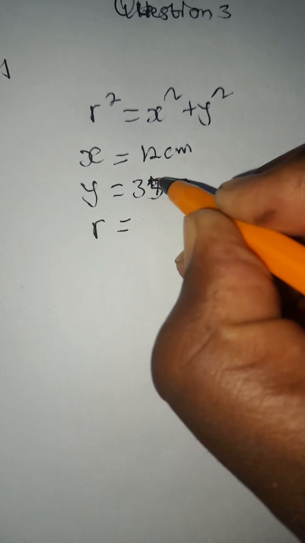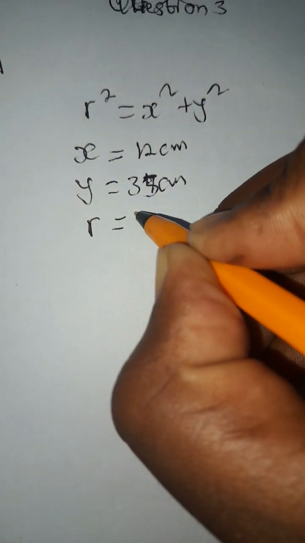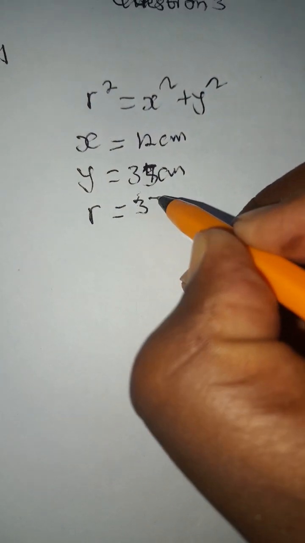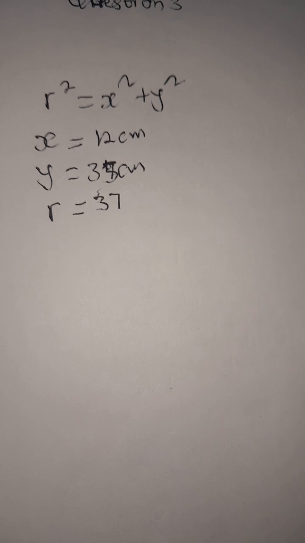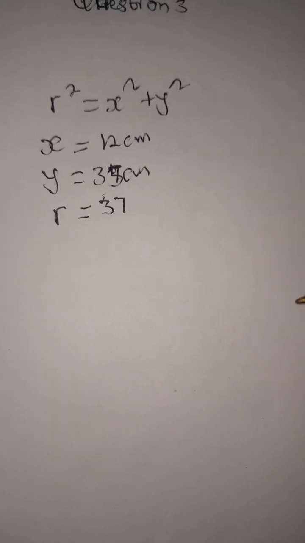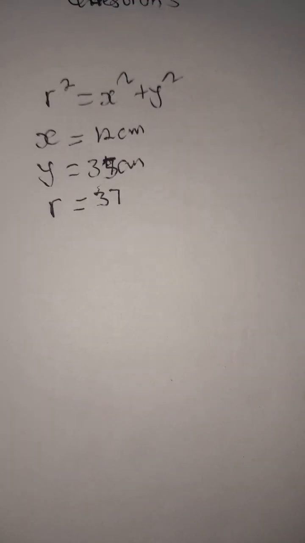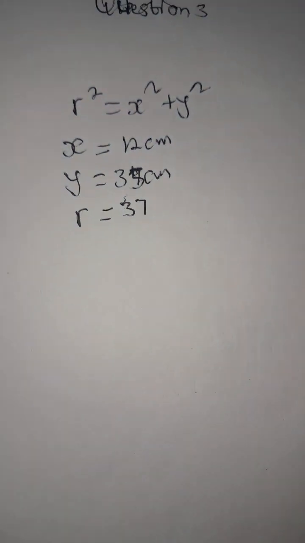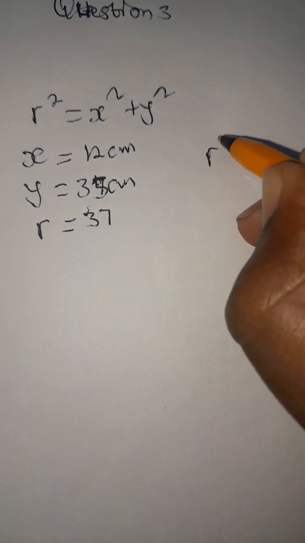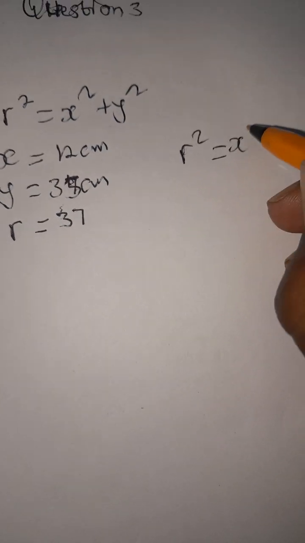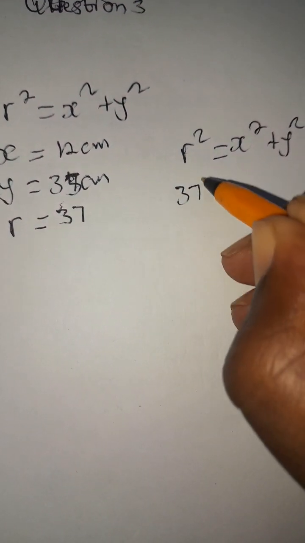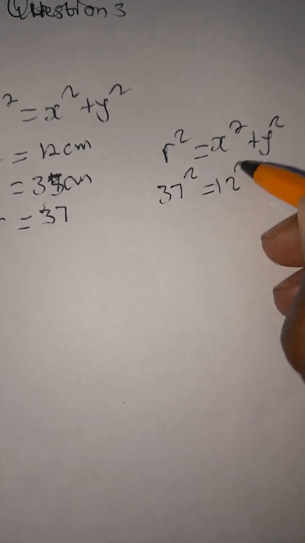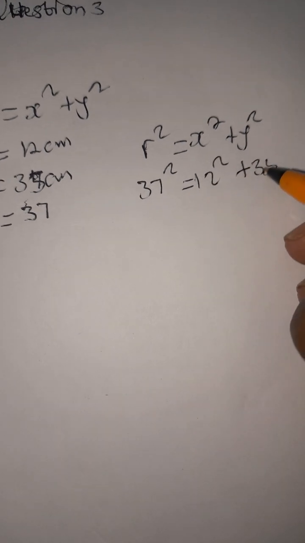Forgive me for that, y should be 35. And r, the hypotenuse, the longest side, will be 37. That's why I named them alphabetically. We are proving Tumisho's claim that this is a right triangle. Using the theorem of Pythagoras, r squared equals x squared plus y squared, with r given as 37 squared, x as 12 squared, and y as 35 squared.